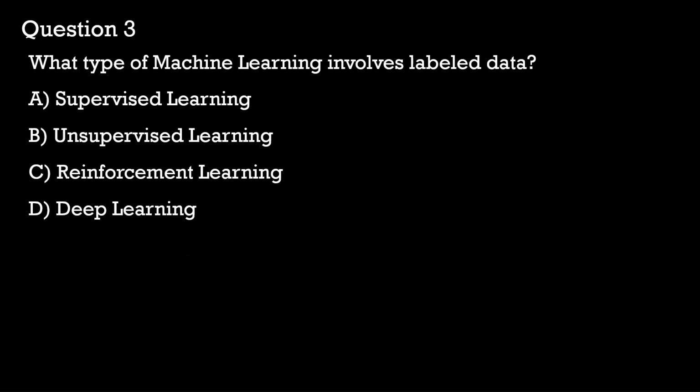Question 3. What type of machine learning involves labeled data? A. Supervised learning. B. Unsupervised learning. C. Reinforcement learning. D. Deep learning.